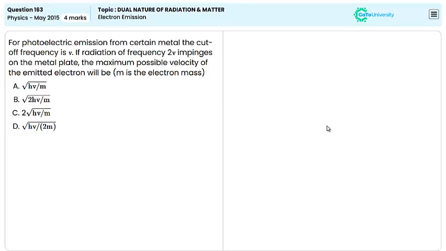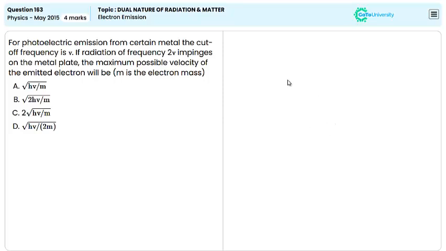For photoelectric emission from a certain metal, the cutoff frequency is ν. If radiation of frequency 2ν impinges on the metal plate, what will be the maximum possible velocity of the emitted electron, where m is the electron mass?